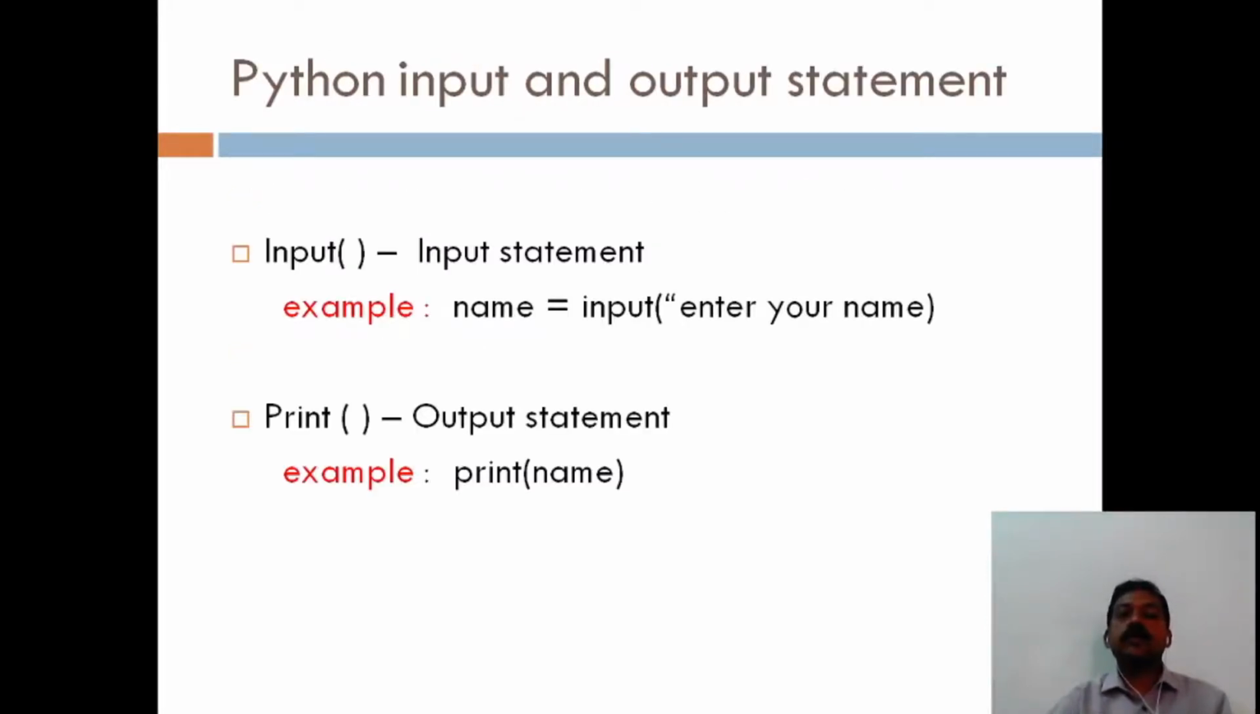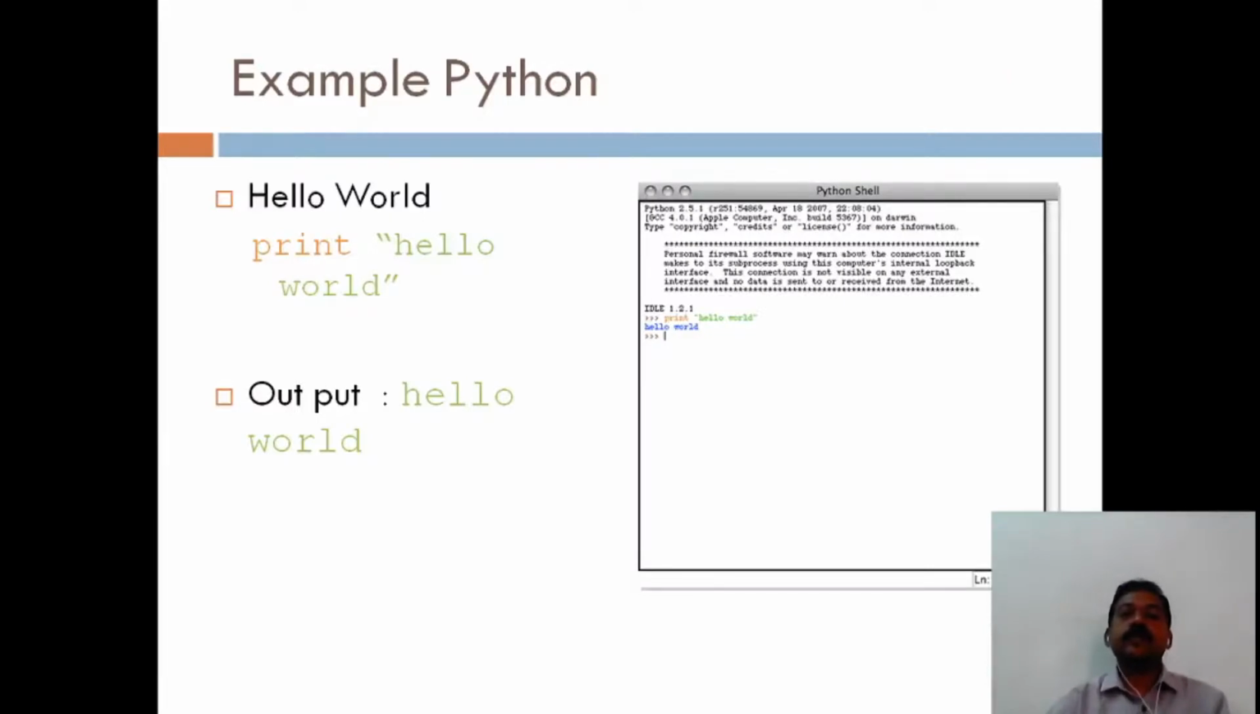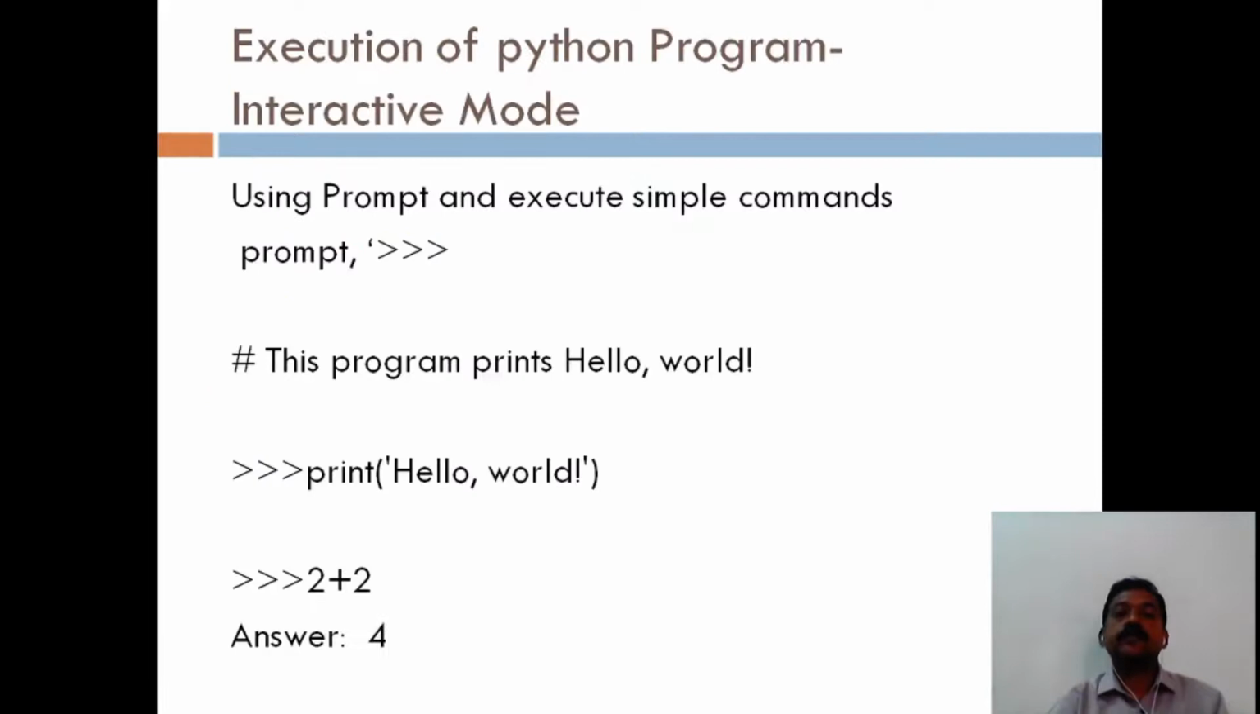When you write a Python program with input and output statements, you get the input from the keyboard by using the input function, and we print the values by using the print statement. Here is an example of how to write a Python program by using a print statement. Execution of the Python program.